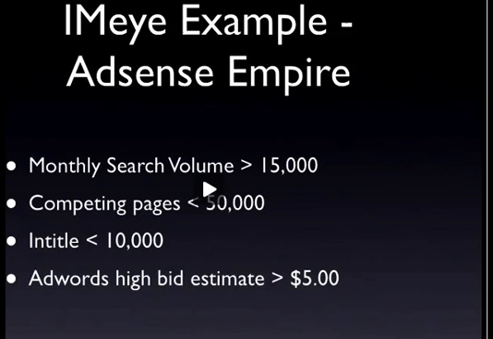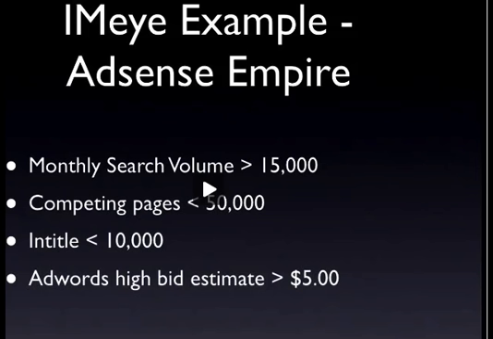So what I have right here is a little list of some parameters that we want to look at. We want the monthly search volume to be at least 15,000, and that will give us an adequate number of searches per day that should do pretty well with AdSense. We want the number of competing pages to be less than 50,000. And we also want the number of competing pages with the keyword in the title to be less than 10,000.